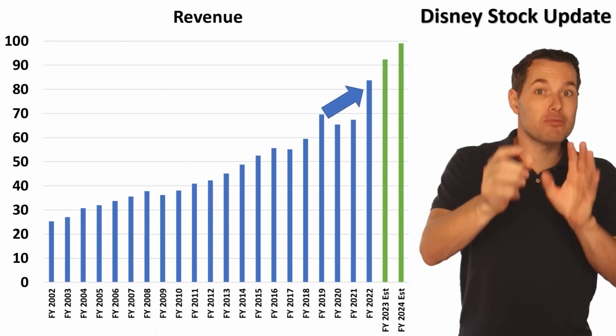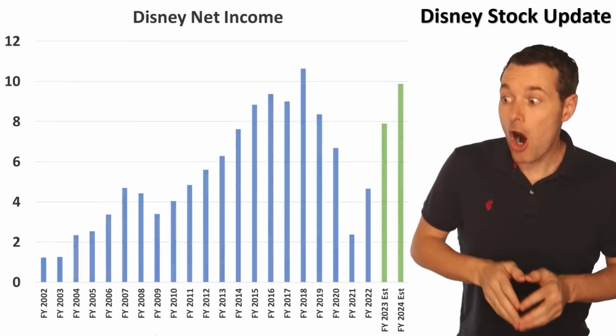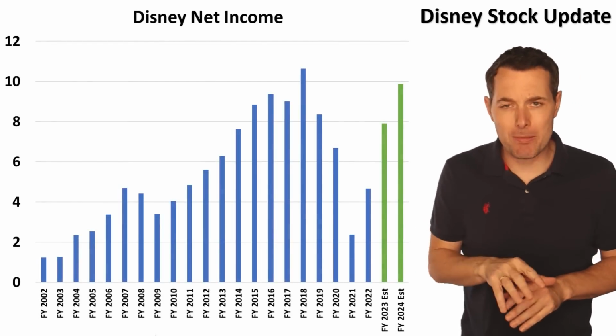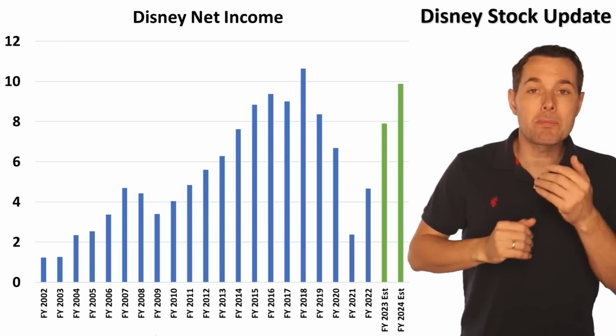That is true for revenue. But what about profit? So if we were to switch over to a chart on net income. Net income and profit are the same thing, by the way. Well, we can see that over the past few years, the numbers have actually been declining.